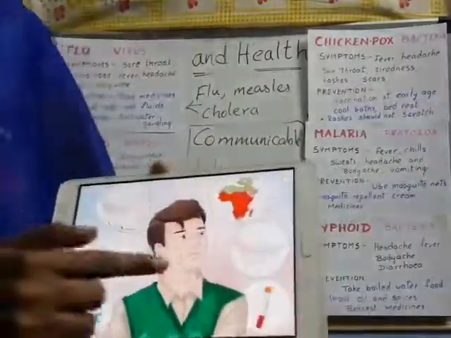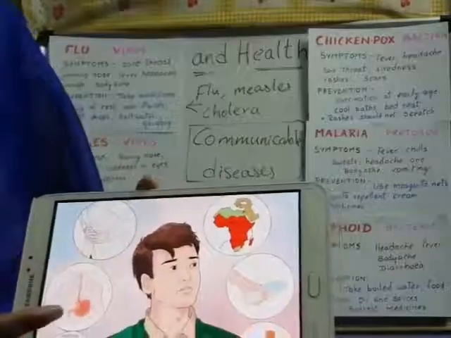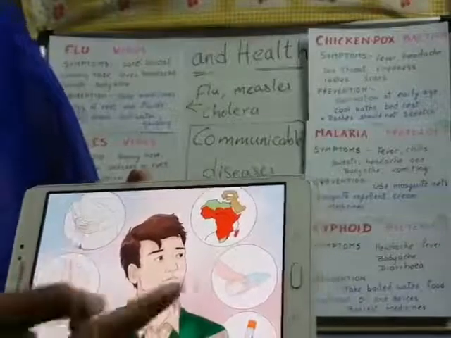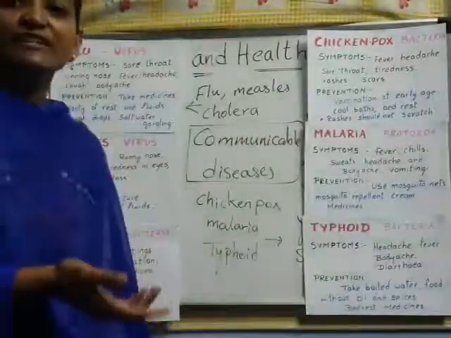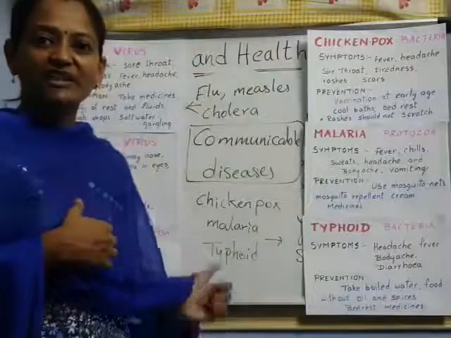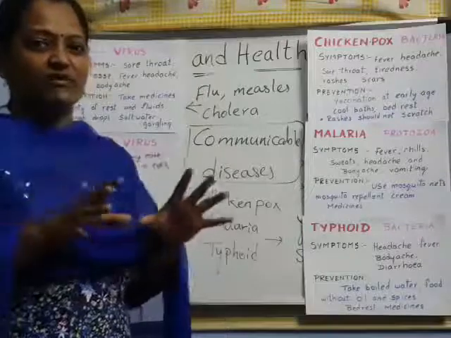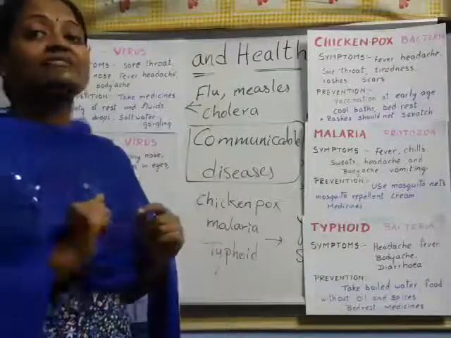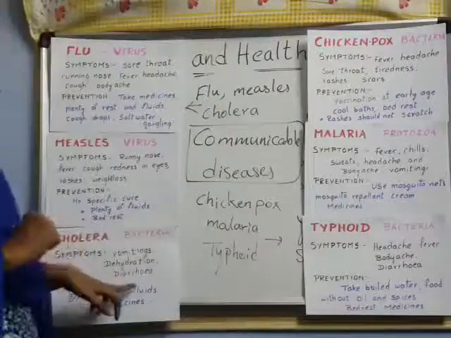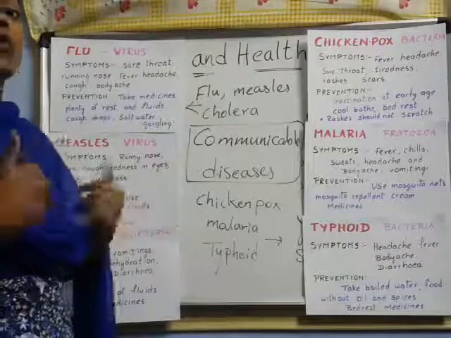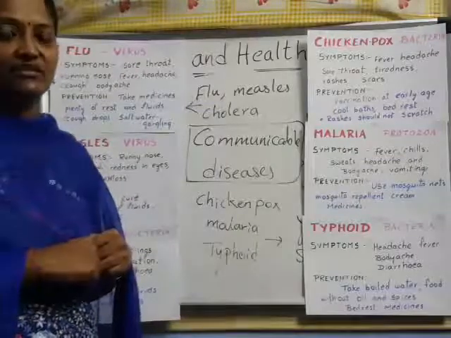Symptoms are, look at here children. Motions, vomitings, these are all the symptoms. So you need to take medicines, and drink plenty of water. See, during the time of motions and vomitings, what do we lose from the body? Nothing but liquids, right? Vomitings and motions are also liquid, loose, right children? So that one we call it as diarrhea. Diarrhea means both vomitings and motions. So cholera is having diarrhea. Dehydration. Dehydration means losing water from the body. If you lose so much water from the body, then we call it dehydration, right children?